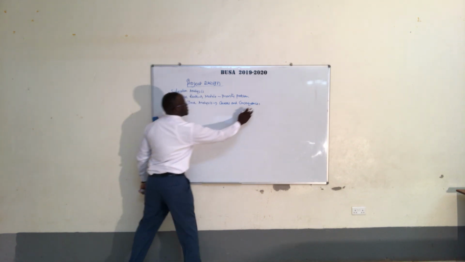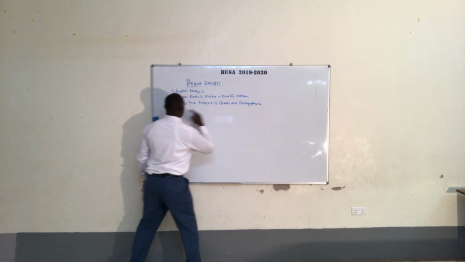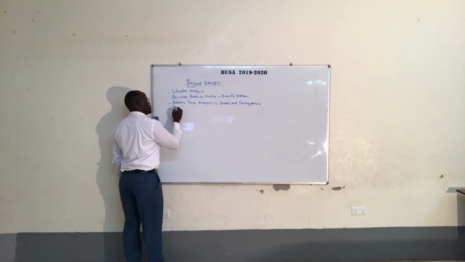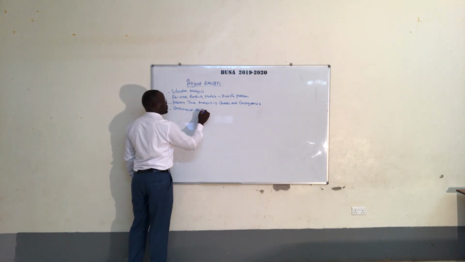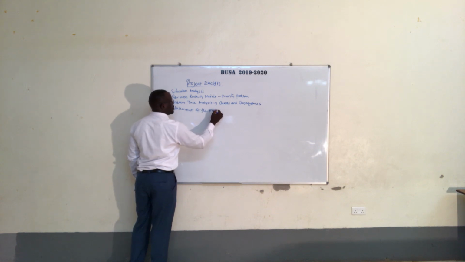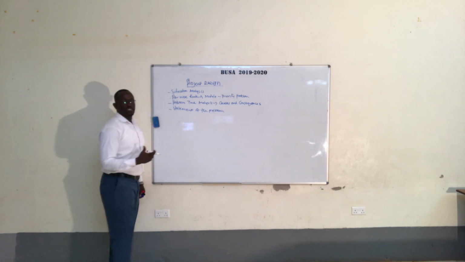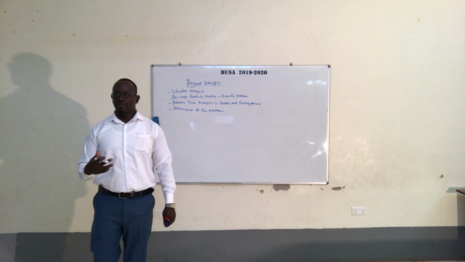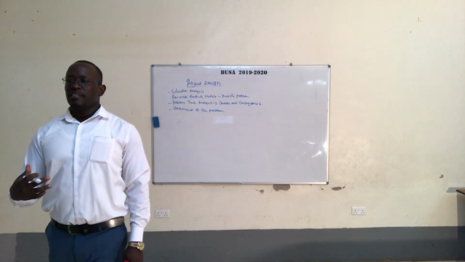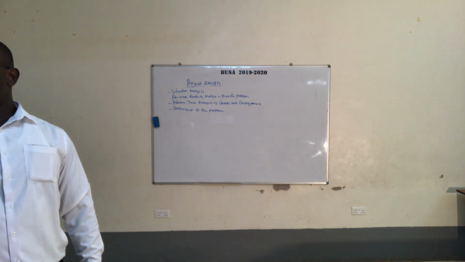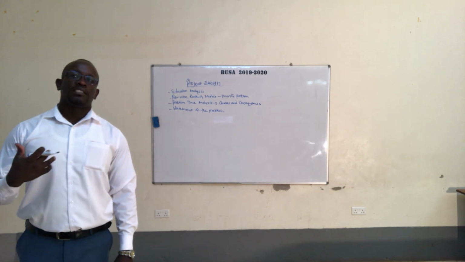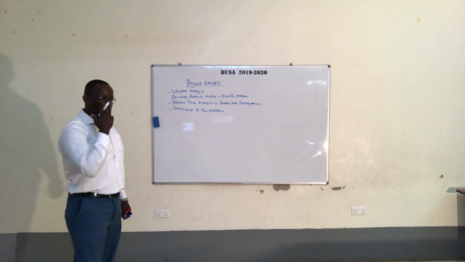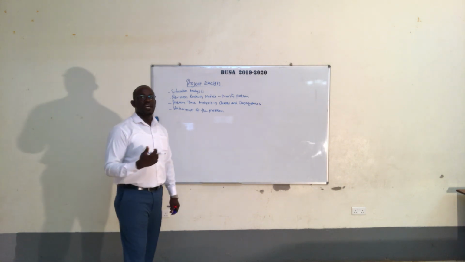When it gave us the causes and the consequences, we came to the statement of the problem. We stated the problem in terms of what is the problem, what are the causes of the problem, what is the size of the problem, and what are some of the consequences.